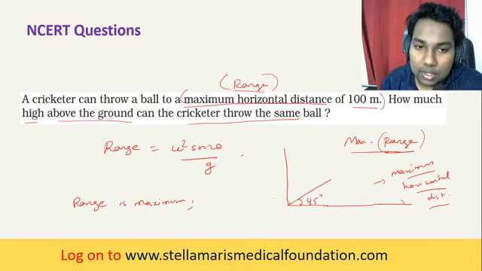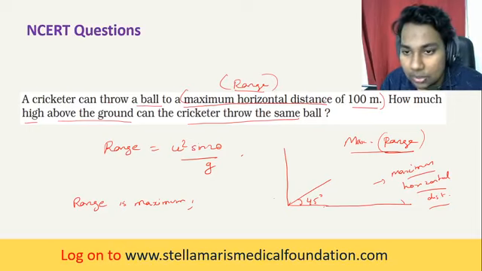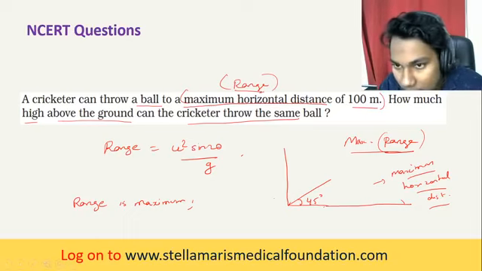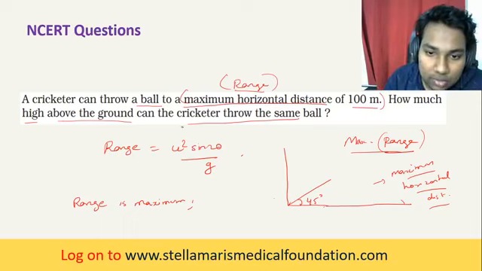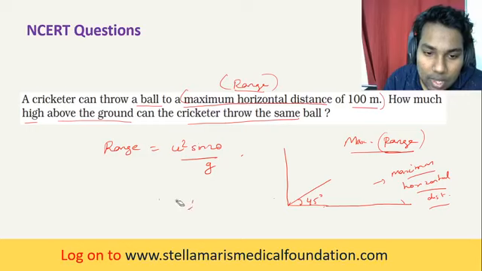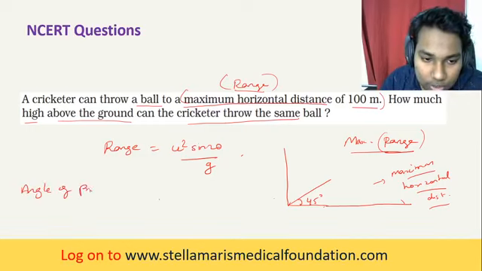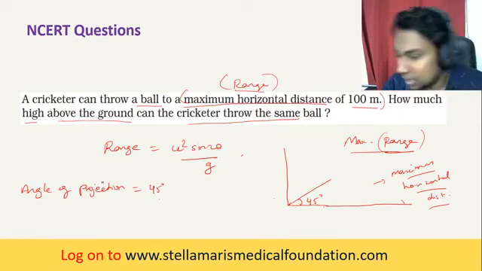They are saying the cricketer throws a ball and it attains a maximum horizontal range of 100 meters. So theta, the angle of projection, will be equal to 45 degrees.